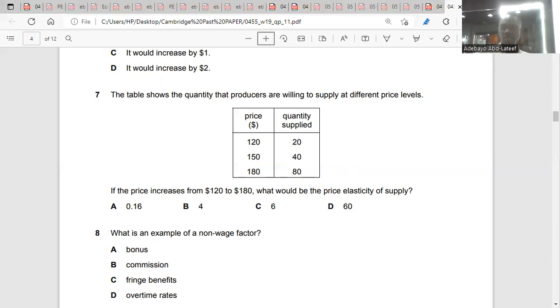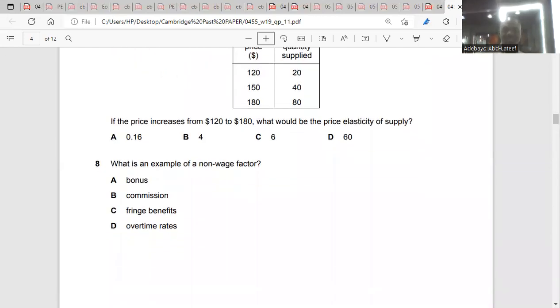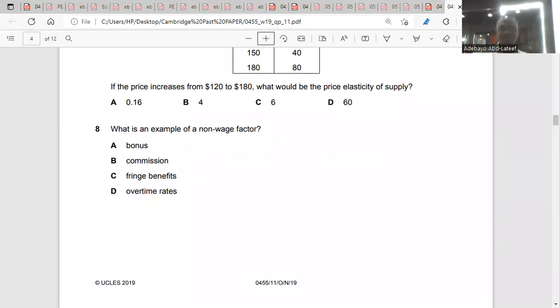No, you just work it out. What did you choose before? You chose 60. What is an example of a non-wage factor? I told you, non-wage factors are factors that are not pay. It's commission: you get a percentage of what you sell. That is monetary. Bonus is monetary, that's C. Yeah, fringe benefits.